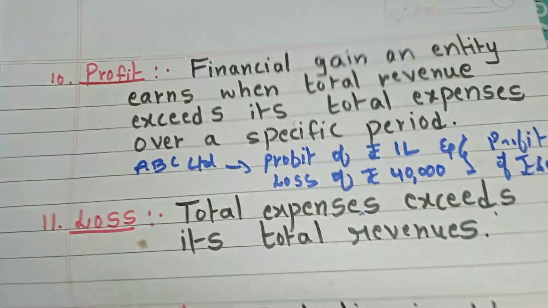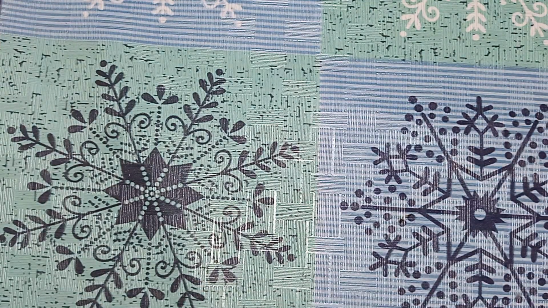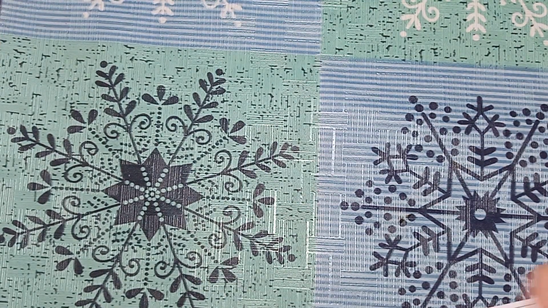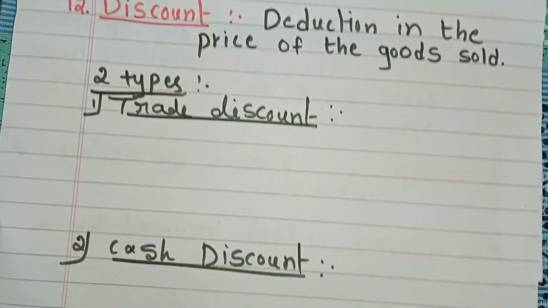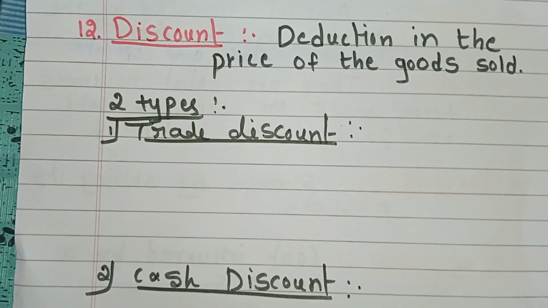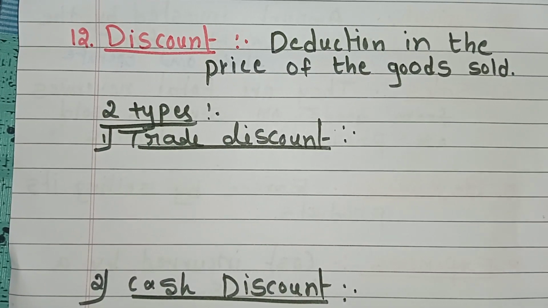Next we will go to the next term, that is discount. What does it mean? Discount means deduction in the price of the goods sold. It's very easy. Discount is the deduction in the price of the goods sold. This is about discount.